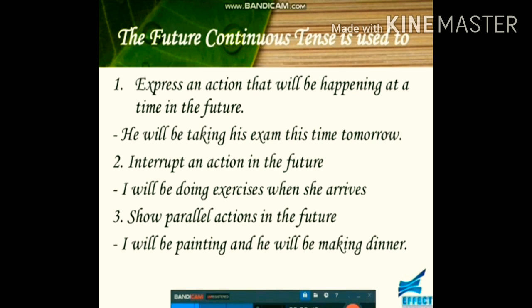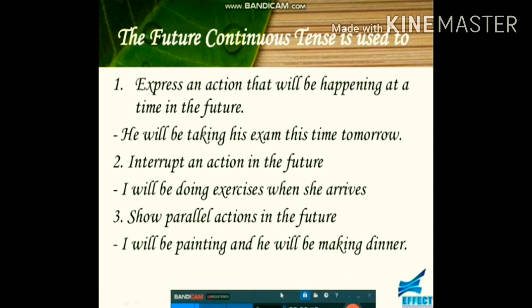It can interrupt an action in the future, like, I'll be doing exercise when she arrives. So here it is will be doing, and then you can see the simple present form here, when she arrives. It can show parallel actions in the future. I'll be painting and he'll be making dinner.